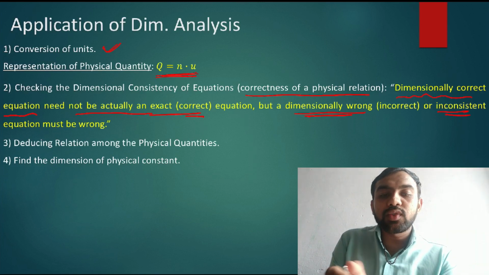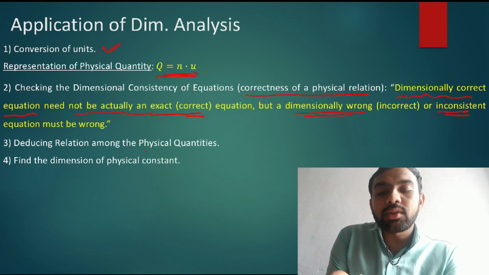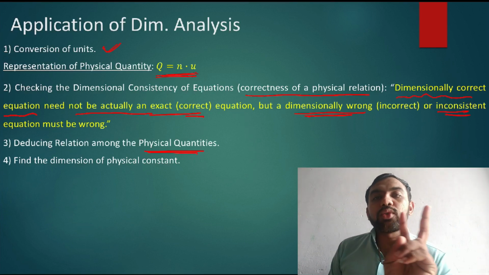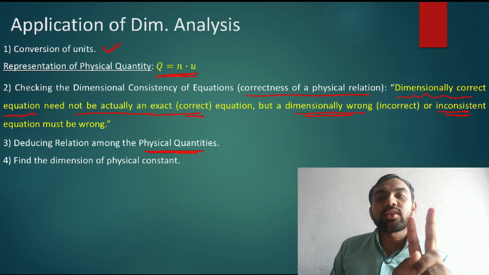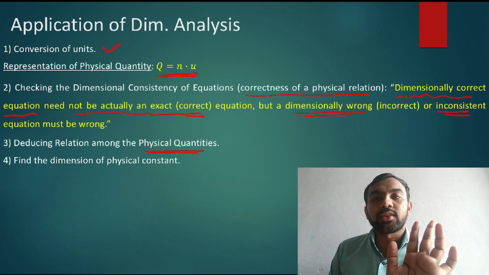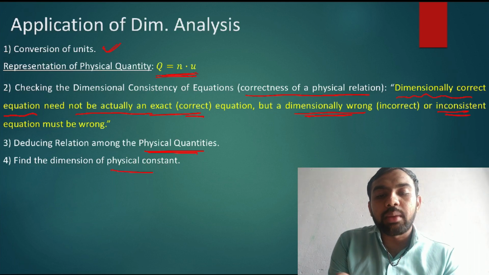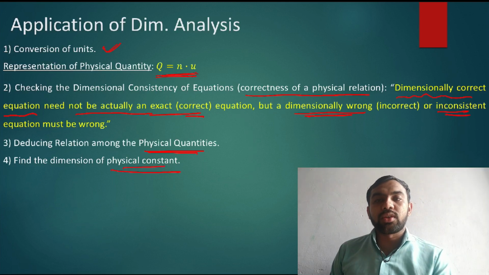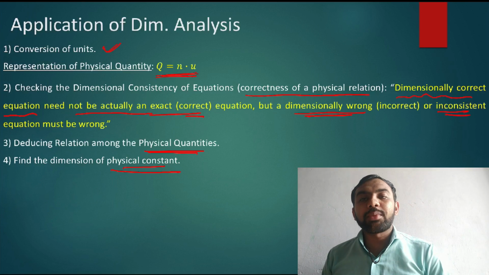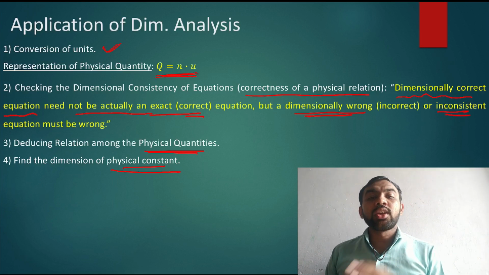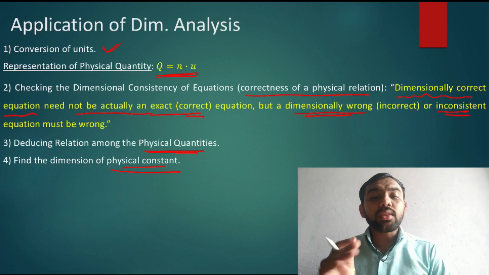Now the third application is which one? Deducing the relation among physical quantities. If you want the relation between two physical quantities, you can use dimensional analysis. So that is the third application. And the fourth application is to find the dimension of any physical constant. If you want to find the dimension of any physical constant, then you just use